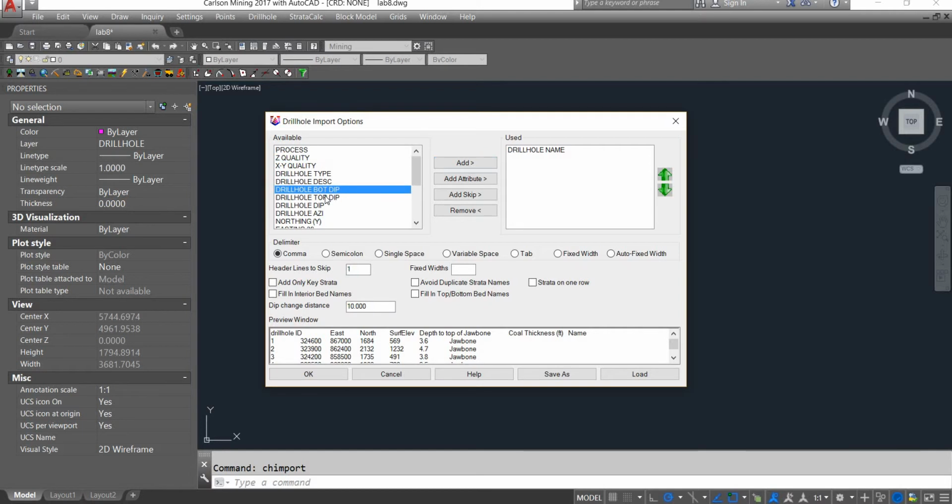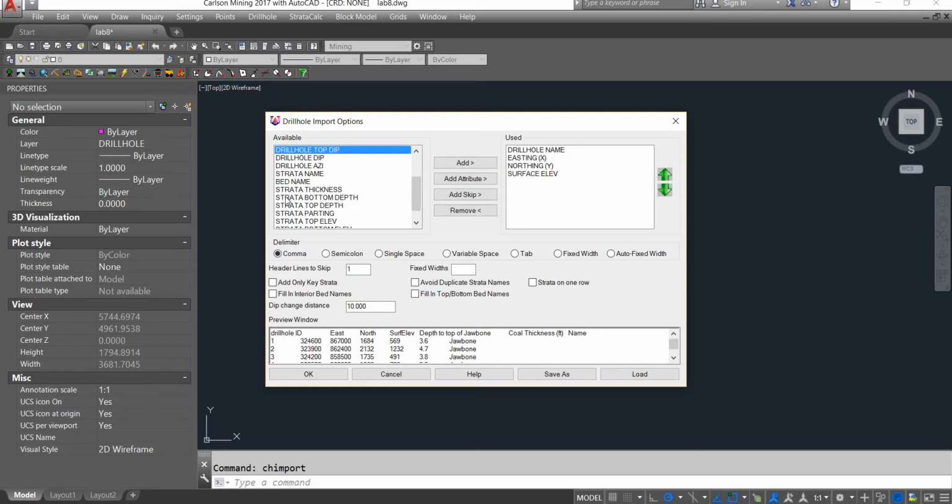Next is easting, and then we have northing. Next, go ahead, find surface elevation. We have the same there, add that one. Depth to the top of the coal strata: is it drill hole top?